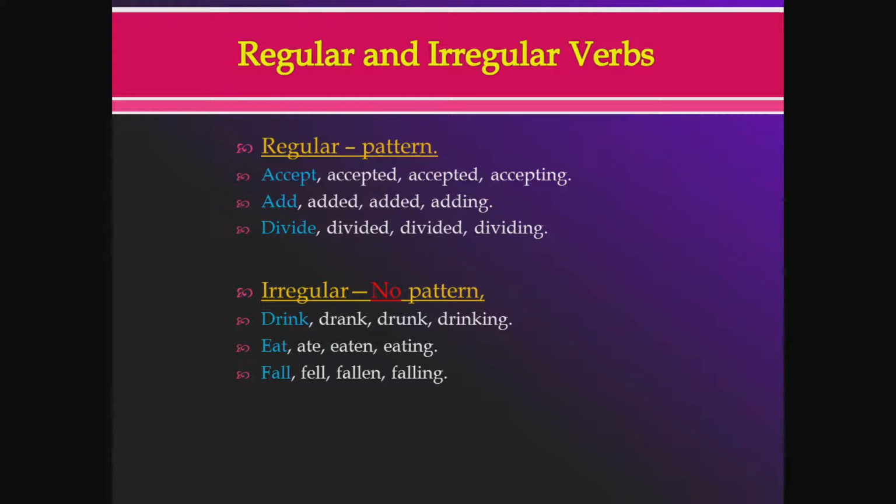Drink, drinks, drank, drunk, and drinking, right? So drink, drinks, drank, drunk, and drinking. Eat, ate, eaten, and eating. Fall, fell, fallen, and falling. See? Even among irregular verbs, there's no pattern.